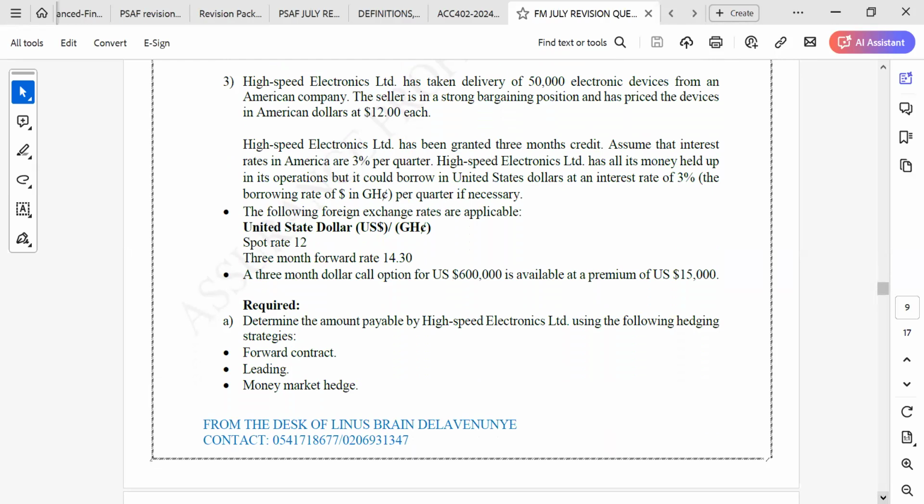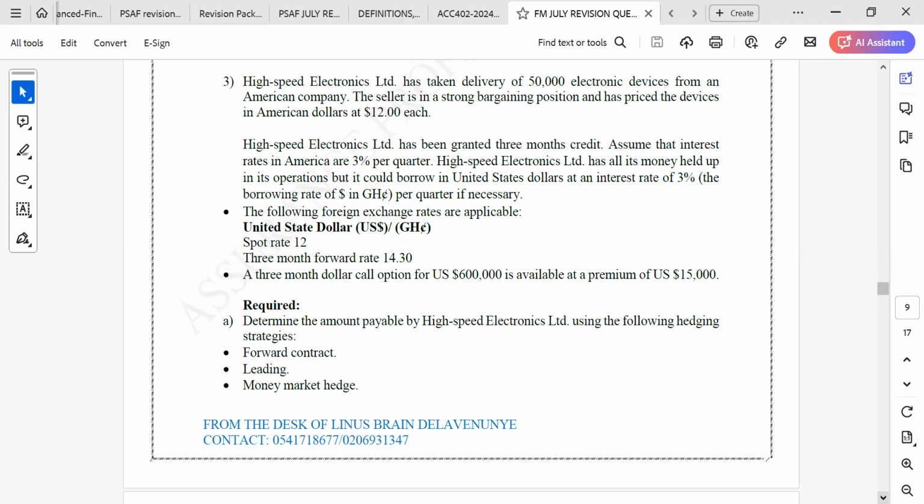Question 3. High Speed Electronics Limited has taken delivery of 50,000 electronic devices from an American company. The seller is in a strong bargaining position and has priced the devices in American dollars at $12 each. High Speed Electronics Limited has been granted 3 months credit.